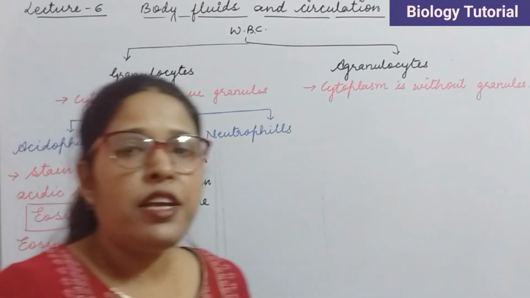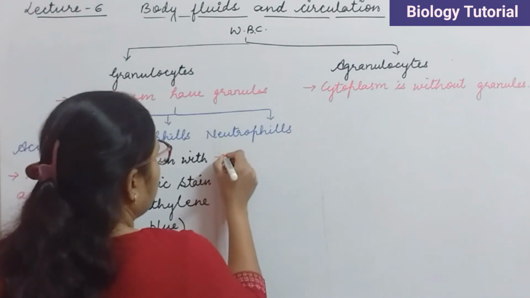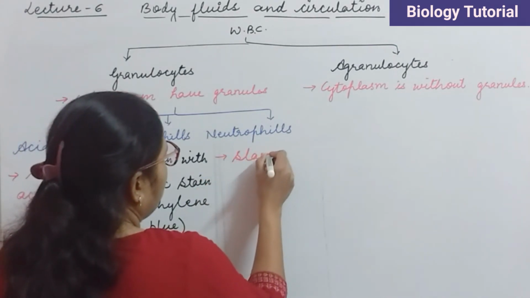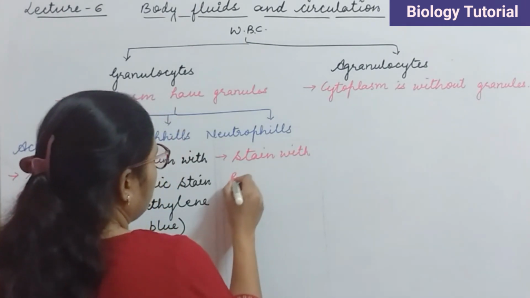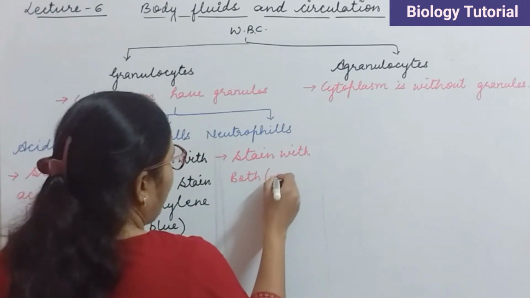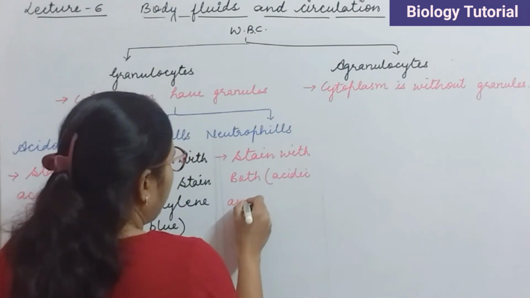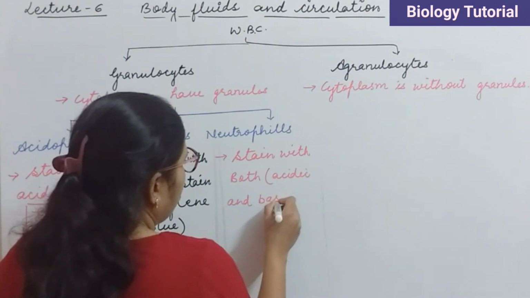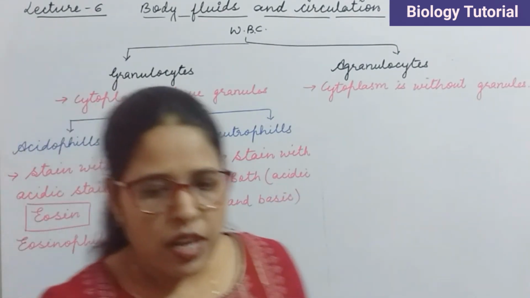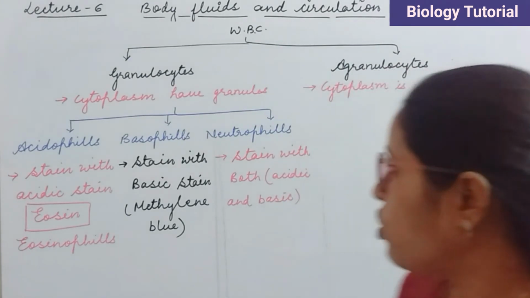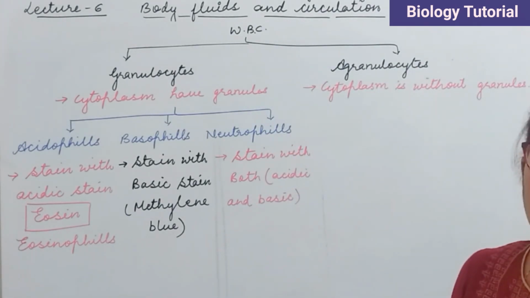The third one is neutrophils, and neutrophils stain with both acidic and basic stain. That's why these are called as neutrophils. Clear? So this is the classification of granulocytes on the basis of staining process.